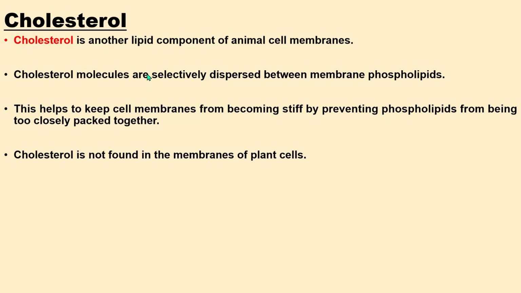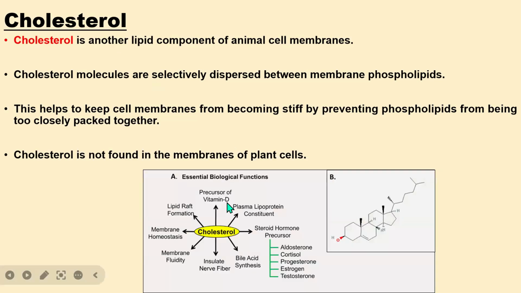So what are the functions of cholesterol in the cell membrane? Number one, it is a precursor of vitamin D, it is important as a plasma lipoprotein constituent, and it is also a precursor of steroid hormones.